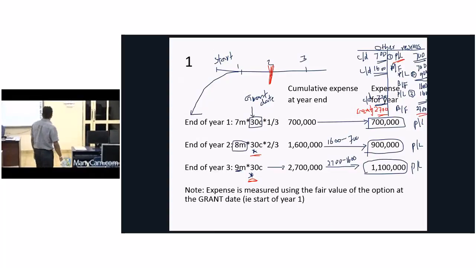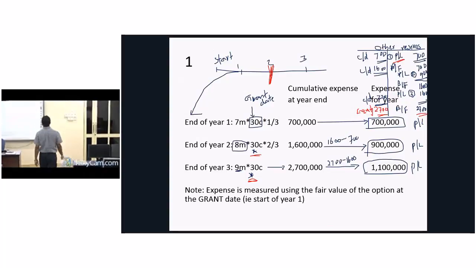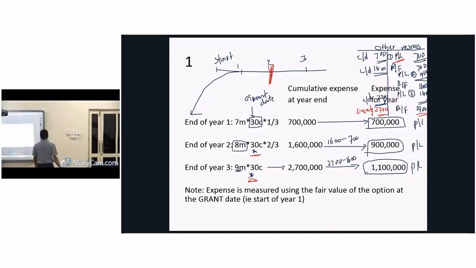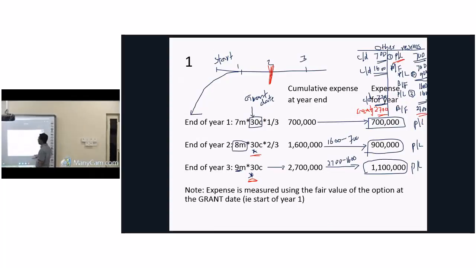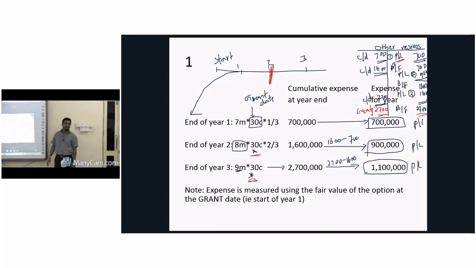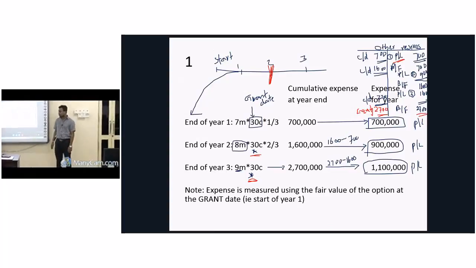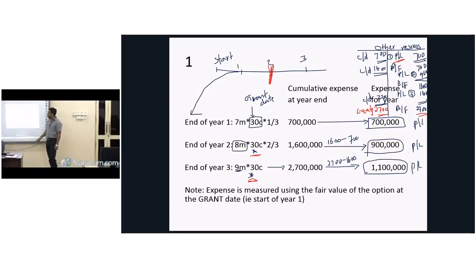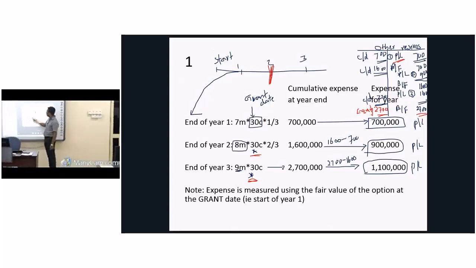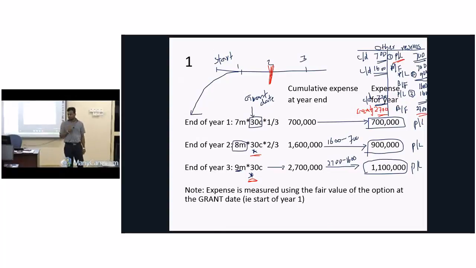Understand? You don't know the fair value of the goods or services that we receive at the end of the third year. Therefore we take the grant date value, because this is an equity settled share based transaction. So grant date again 30 cents, 8 million into 30 cents, but we have to divide it by 3 and multiply it by 2. Why? We have spent now 2 years.